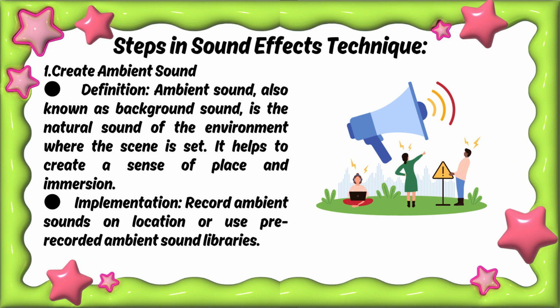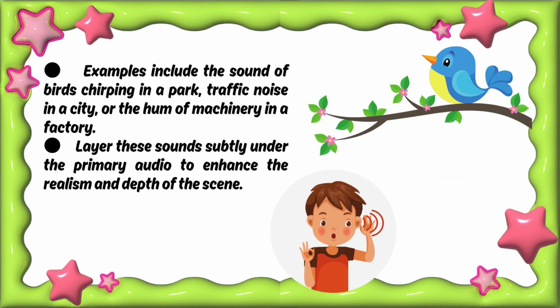Steps in sound effects technique. 1. Create ambient sound. Definition: ambient sound, also known as background sound, is the natural sound of the environment where the scene is set. It helps to create a sense of place and immersion. Implementation: record ambient sounds on location or use pre-recorded ambient sound libraries. Examples include the sound of birds chirping in a park, traffic noise in a city, or the hum of machinery in a factory. Layer these sounds subtly under the primary audio to enhance the realism and depth of the scene.